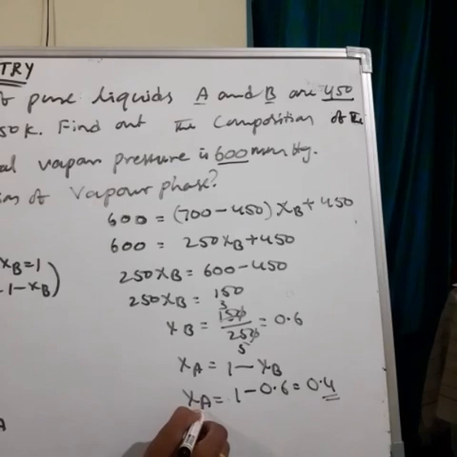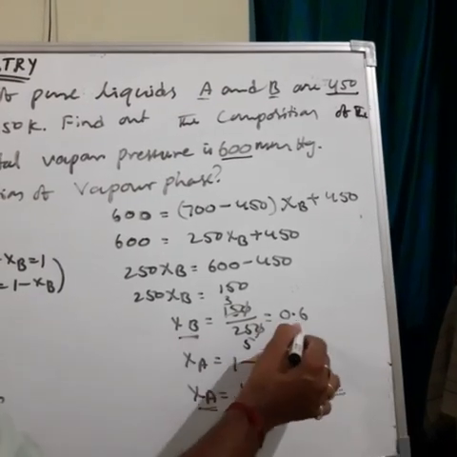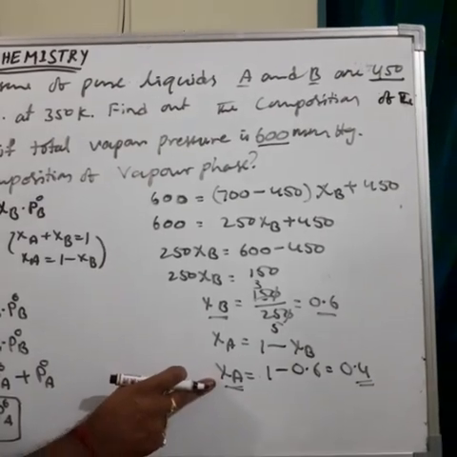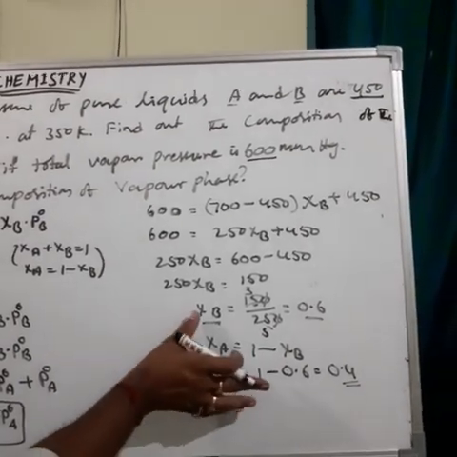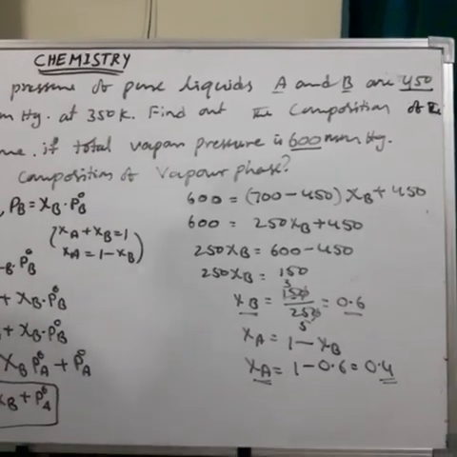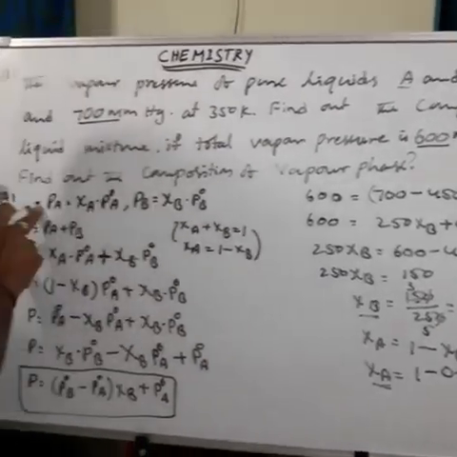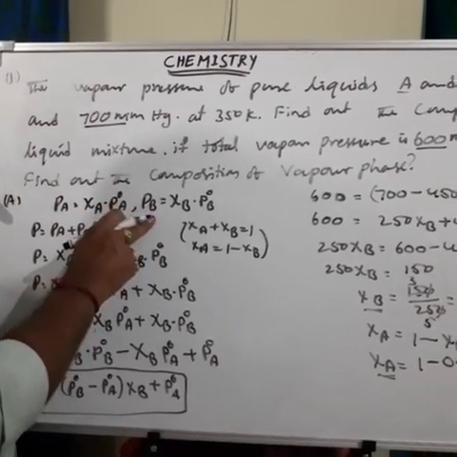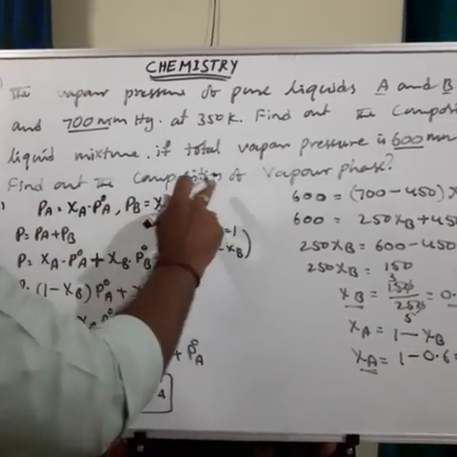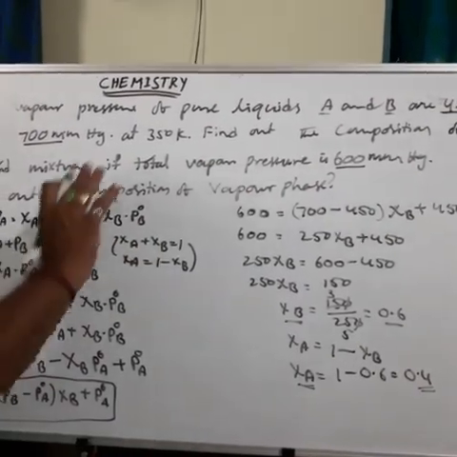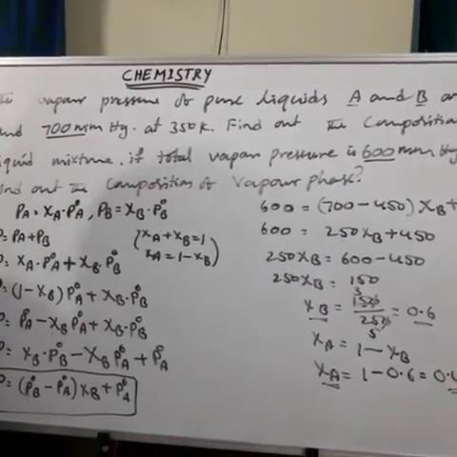So this is the Xi A value, this is the Xi B value, meaning the mole fraction of B and the mole fraction of A. Then by using these two values, we have to find the partial vapor pressure of A and the partial vapor pressure of B. Later, the mole fraction in the vapor of A and of B.